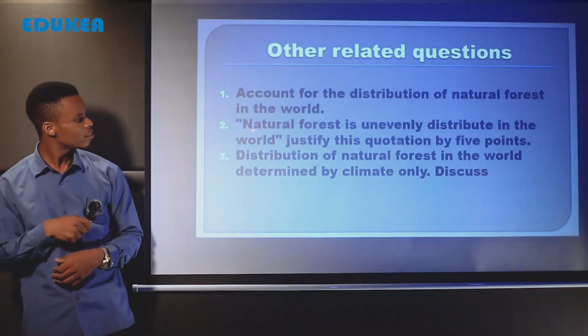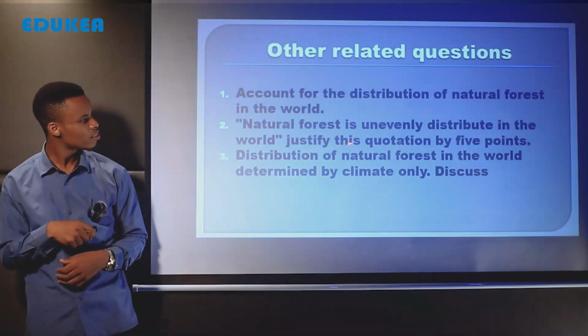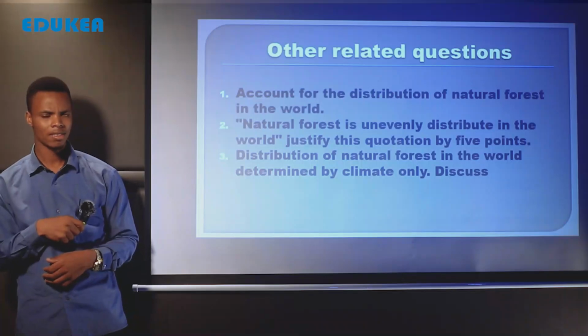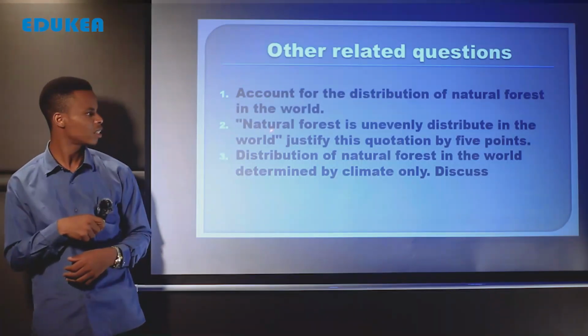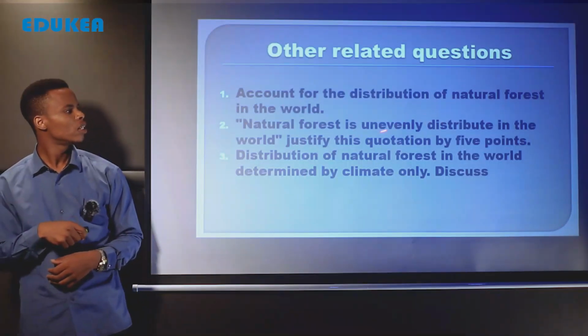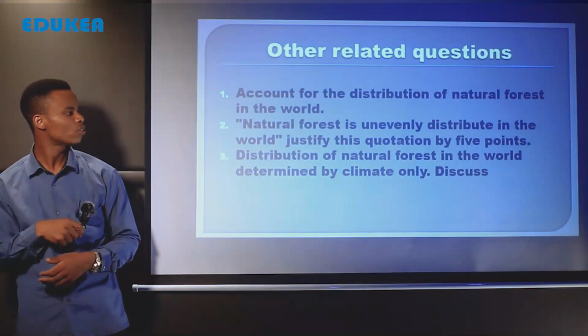The second question states that natural forests are unevenly distributed in the world. Justify this quotation by 5 points. So as I said before when we started our main body, that natural forest is unevenly distributed. So a student or candidate is supposed to show those factors which prove or influence the uneven distribution of natural forests in the world.